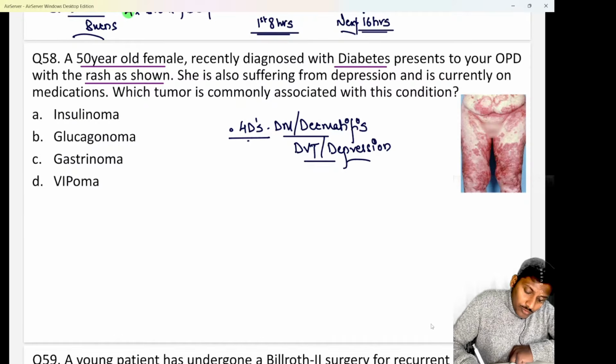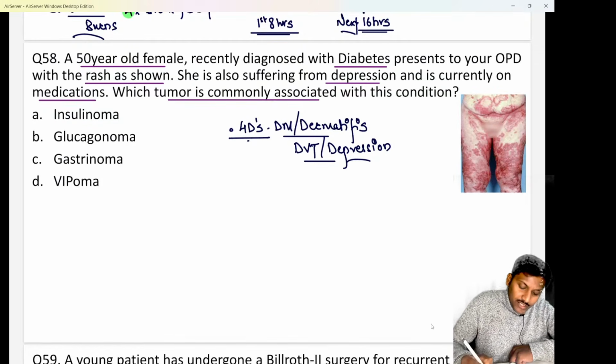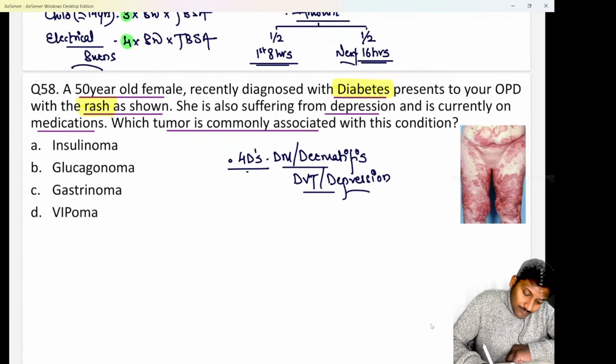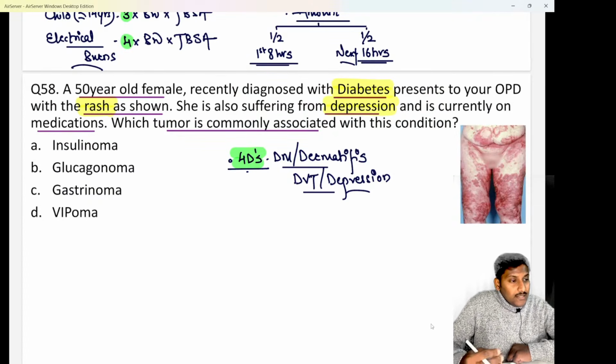They are saying she is also suffering from depression and she is currently taking medications, beta. Now they're asking you which tumor is commonly associated with this condition. I hope all of you are quite aware. A female who is suffering from diabetes mellitus, having a rash, and if you see that along with depression, that is the classical 4Ds. When I say 4Ds, first D is for diabetes mellitus, second D is for dermatitis, third D is for DVT, and fourth D is for depression.